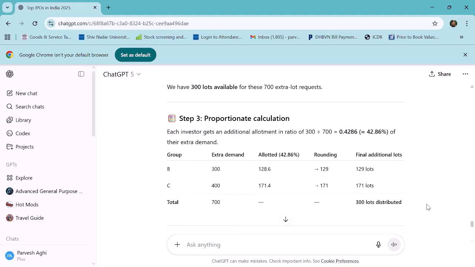Okay, so now just look at this. There were 300 lots available for these 700 people. There are only 300 lots available, and 700 people are still left to be given, so these people have applied. Now a proportionate calculation: 300 divided by 700, so that means 42.86% of the extra demand will be met. So allotted shares will be, out of 300, only 128, and out of 400, 171.